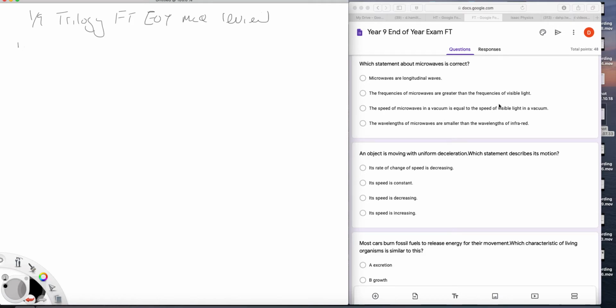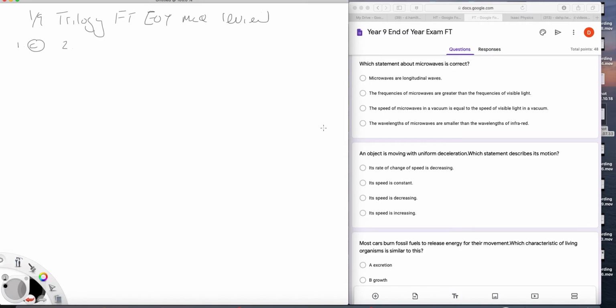They are not longitudinal. Frequencies of microwave greater than frequencies of visible light? No. Speed of microwaves in a vacuum equal to the speed of visible light in a vacuum? Yes. Wavelength smaller than visible light or infrared? No. So it is C for that first one.